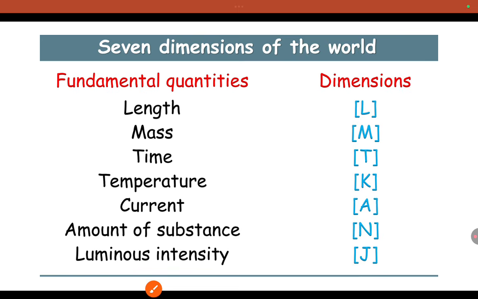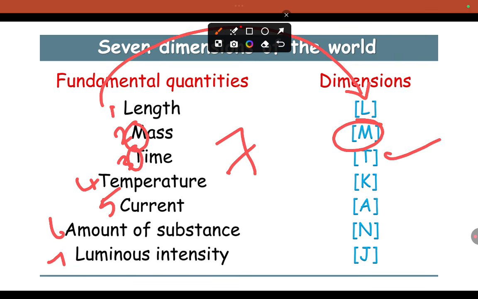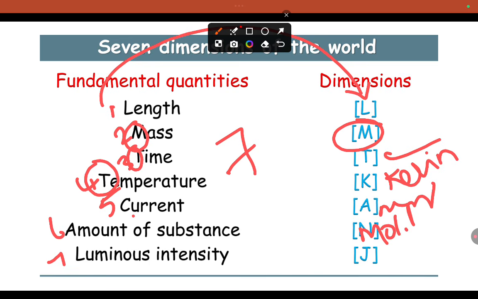Now the examples of the fundamental quantities. We have 7 base fundamental quantities: length, mass, time, temperature, current, amount of substance, luminous intensity. The dimension representation for length is L, mass M, time T, temperature Kelvin, current ampere, amount of substance mole, luminous intensity candela.